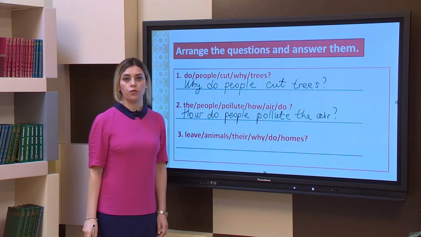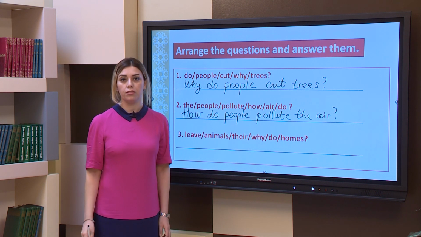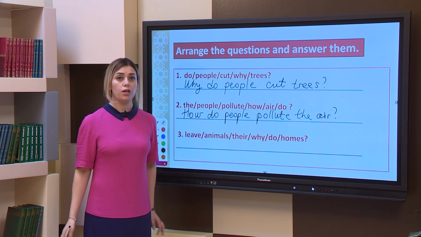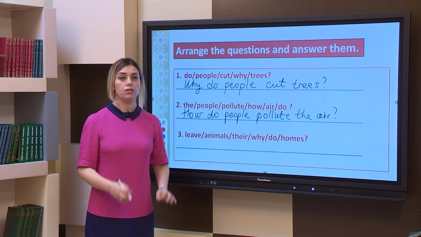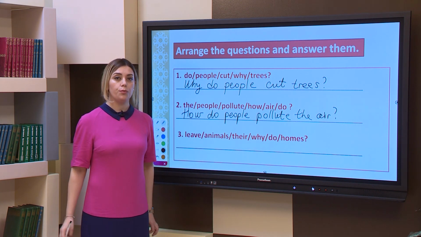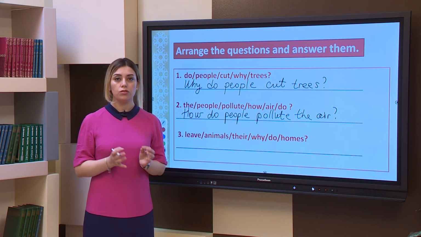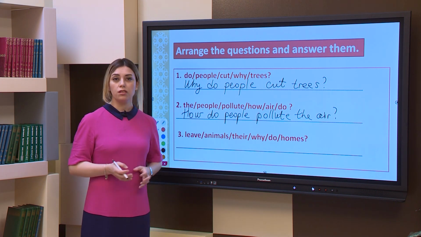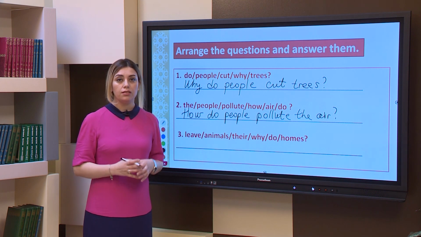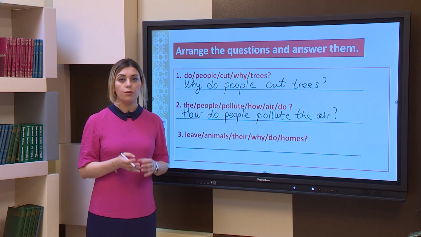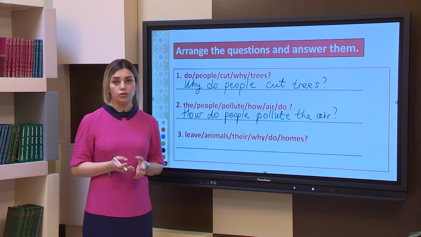Let's answer this question. How do people pollute the air? Again, as we talked before, by throwing trash in the streets, into the water, or by burning lots of traffic gas so that the smoke goes to the air, by using factories a lot and the poisonous smoke coming through the factory's pipe pollutes the air.